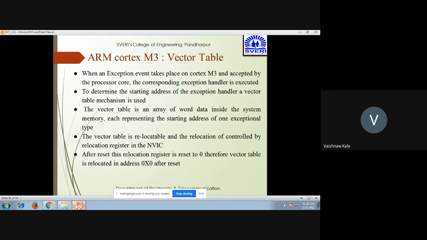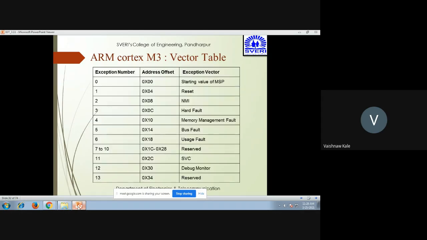The vector table is an array of word data inside the system memory, each representing the starting address of one exception type. The vector table is relocatable, and the relocation of the vector table can be controlled by a relocation register in the NVIC. After reset, this relocation register is reset to 0, and therefore the vector table is located at address 0 after reset. So this is the vector table.